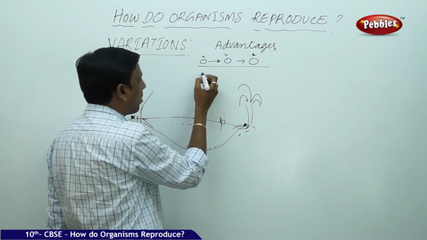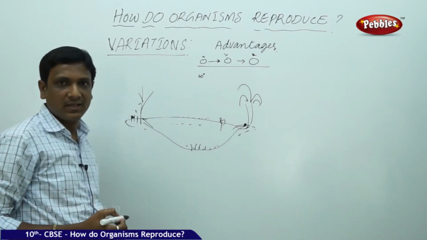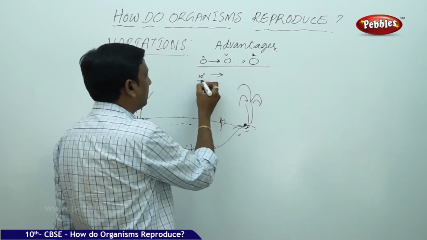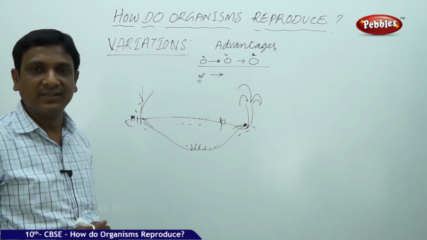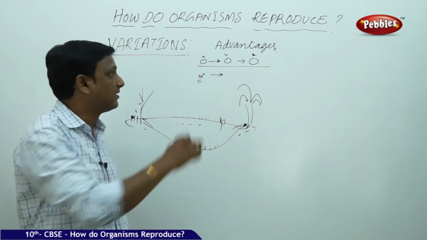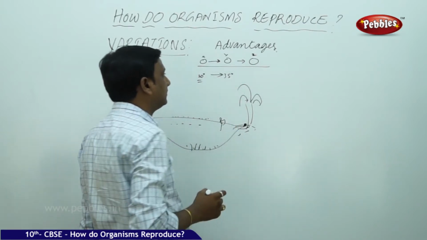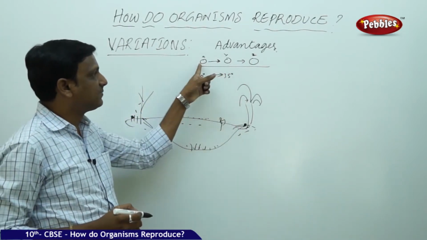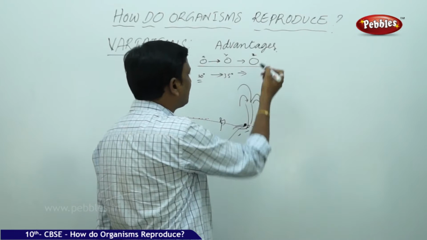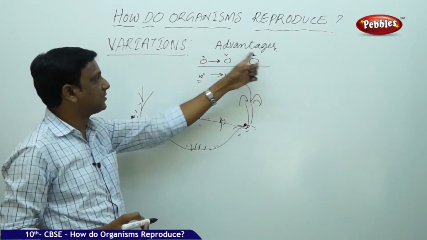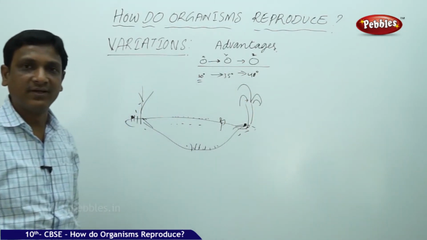This organism X is living in water which is at 30 degrees temperature. But when it comes to the next generation, the environmental factors may not stay the same. They may be changing. They are not under the control of the organism. Because of global warming, the temperature is raised to 35. If this organism is exactly like its parent without any changes, will it survive at this temperature? Doubtful. The next copy is also exactly identical to the parent X. Z is also exactly identical to X. Here the temperature is 40 or 45. So the organism will definitely die.